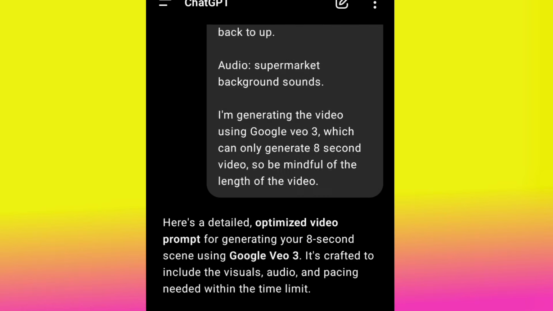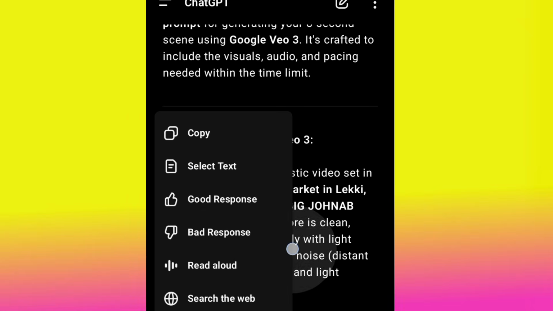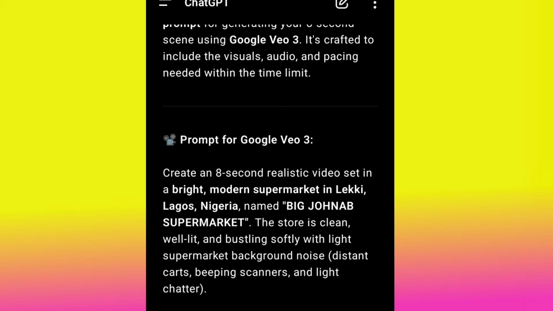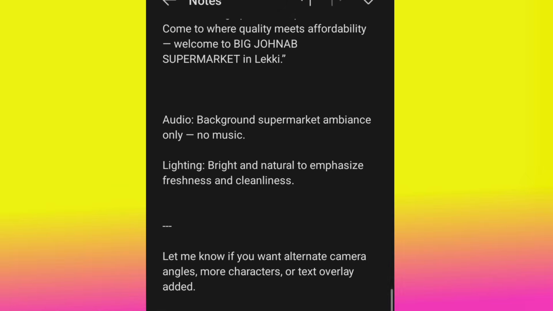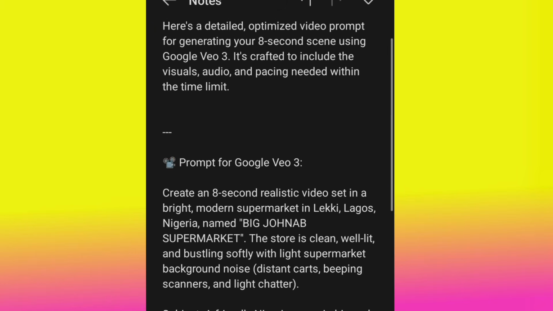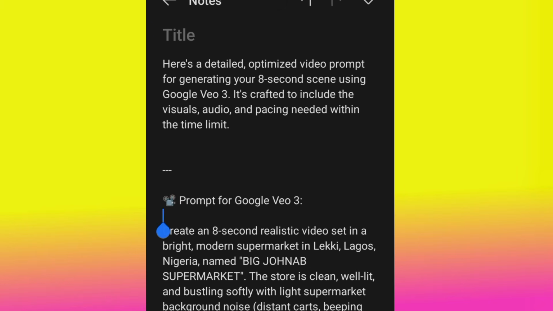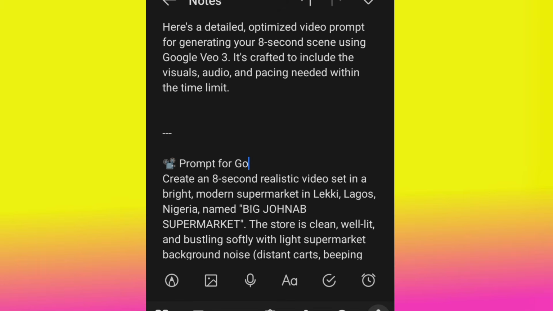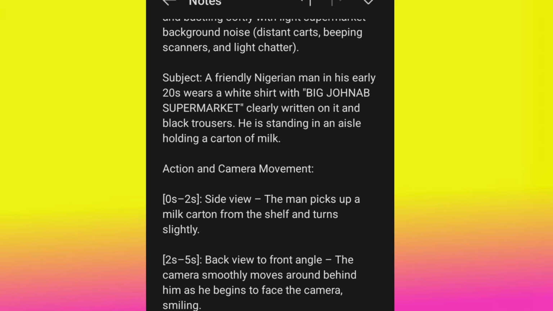So all I need to do now is to go ahead and copy this particular one, and then I'm going to edit it, remove whatever you do not want and add anything that you want. Remember, all these things, like I said, shouldn't be there, right? So this is basically how to structure your prompt.